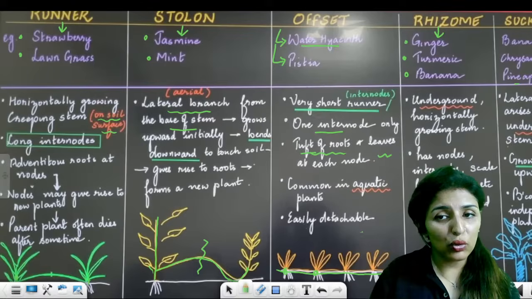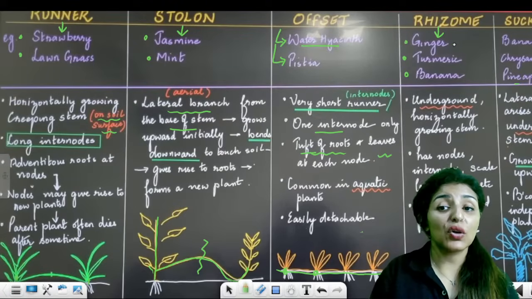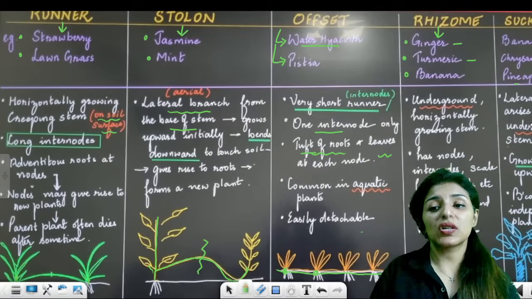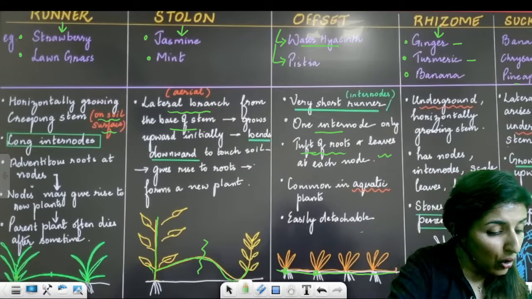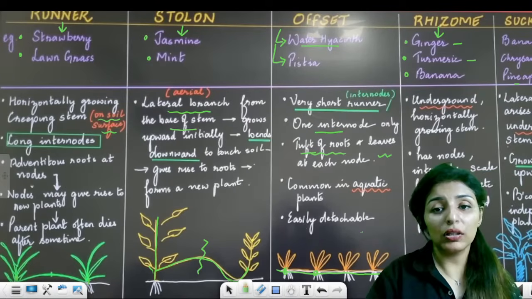Coming on to rhizome, an underground horizontally growing stem, just as in case of ginger and turmeric, right? And then we have sucker, chrysanthemum and pineapple, lateral branches which arise from the underground and grow obliquely. Are these points clear? Are these points clear to all?